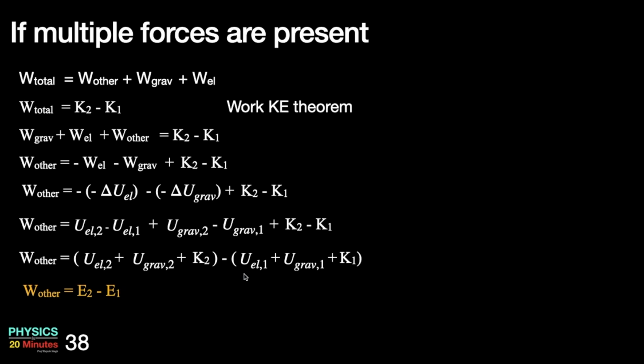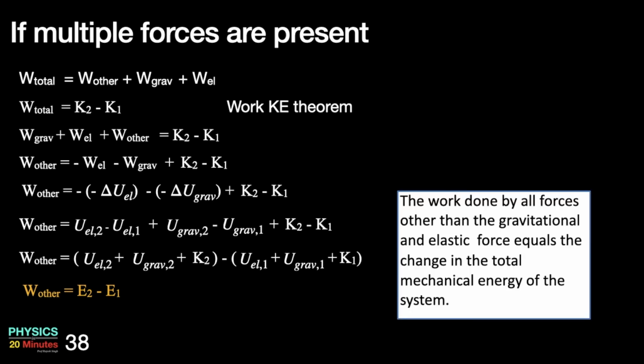So E2 minus E1 will give you the work done by others, as we have established earlier that when others are working, total mechanical energy will change. Just remember, here the total mechanical energy is due to both elastic forces as well as gravitational forces. So the work done by all the forces other than gravitational and elastic force equals the change in the total mechanical energy of the system. So we will stop here. In the next class, we are going to look at the relation between the potential and the conservative forces. Thank you.